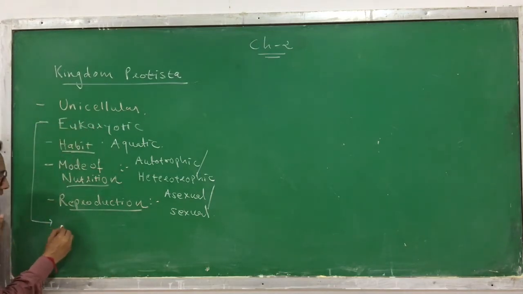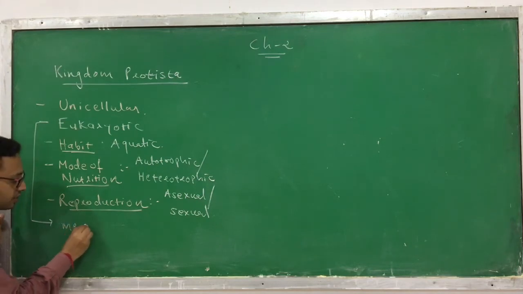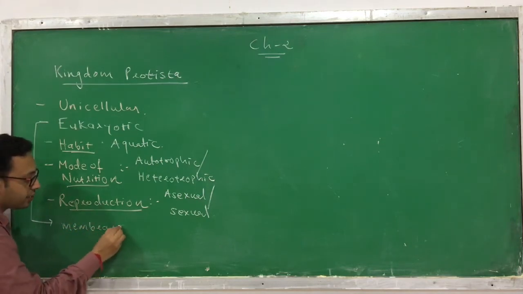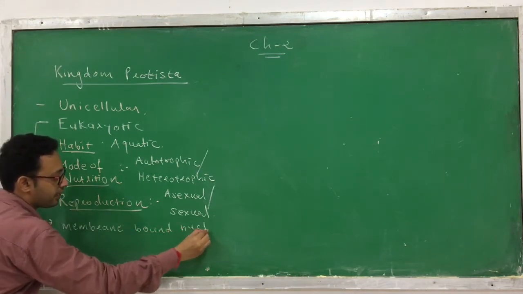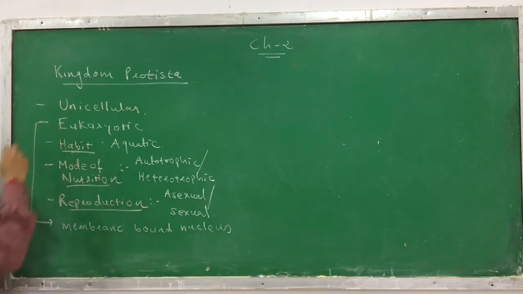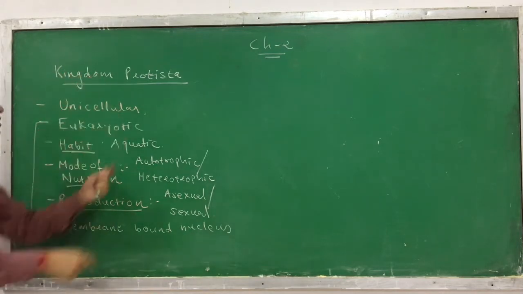That means they have a membrane bound nucleus, that is, their nucleus is surrounded by a membrane. So this is present in kingdom Protista.